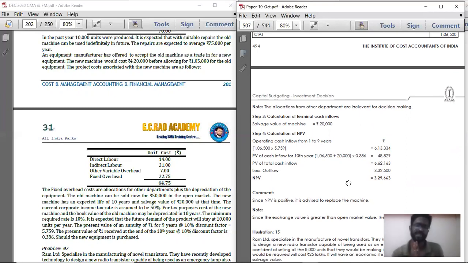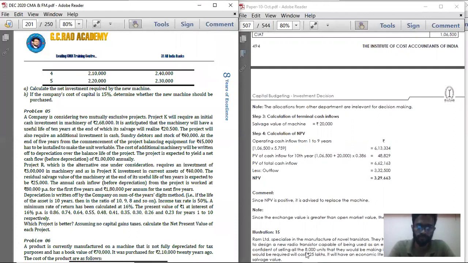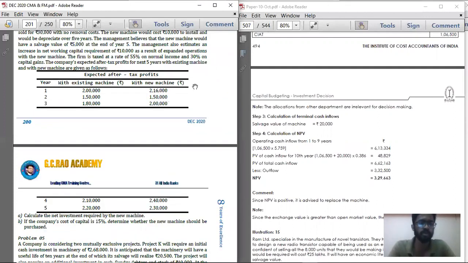So basically this is how all the problems will be. You just solve these problems, all these second, third, fourth, fifth, and sixth problems. I have explained the sixth problem also. In the same way, all these 4 problems, that is 2, 3, 4, 5, will also be on the same line.